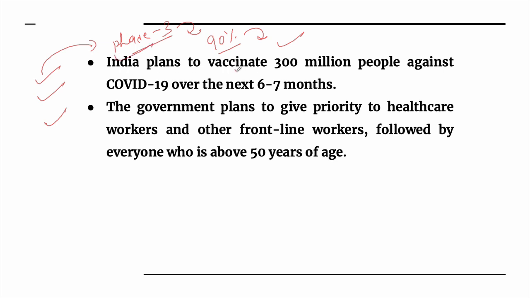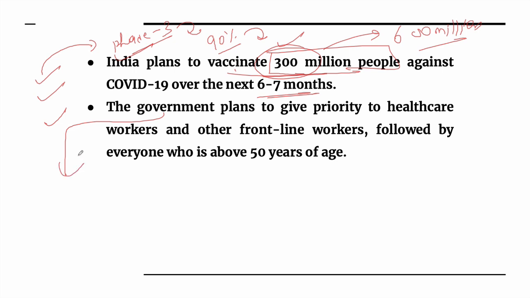India plans to vaccinate around 300 million people against COVID-19 over the next 6 to 7 months. This is a huge number. And the other part that you have to understand is that they have to vaccinate 300 million people, but they need around 600 million doses, because the doses will be provided twice. So for each individual 2 doses will be provided, so they need around 600 million doses.